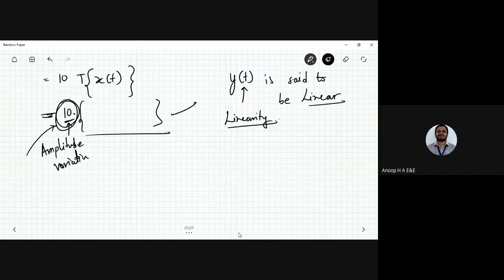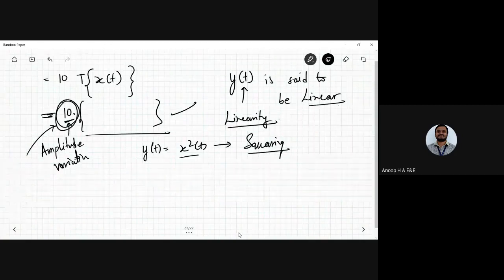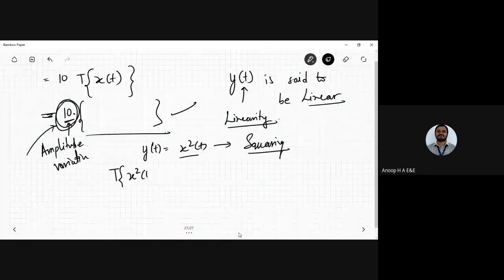Now let me take another one, say y of t being x squared of t. It's a squaring circuit or a cubing circuit, any power which has been raised. Does the linearity property hold good or not? Let me operate on x squared of t.